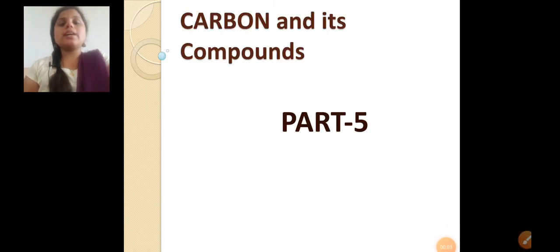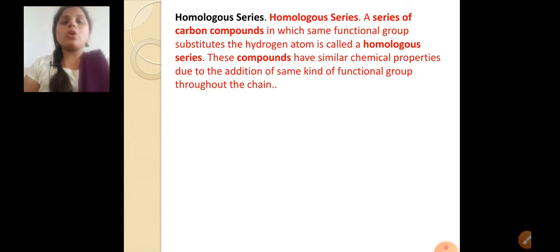So in today's class we are going to discuss some interesting facts related to carbon. With this we will discuss some chemical properties, how carbon reacts with other compounds. So dear students, before going to discuss carbon and its chemical properties, we will discuss the homologous series. So dear students, what do you mean by homologous series?